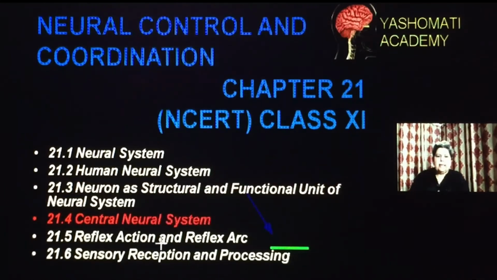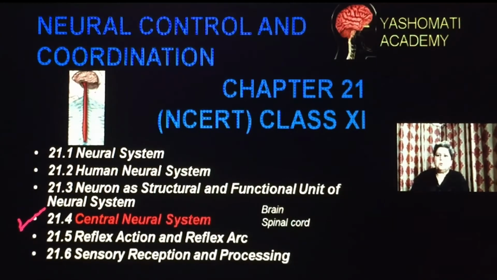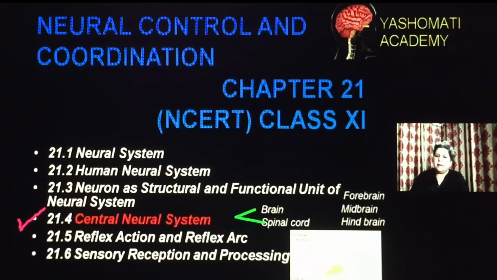Now, in the next part, that is the central nervous system. The central nervous system consists of main organs, that is the brain and spinal cord. These are the two organs. The brain, we know, is present in the head region, and the spinal cord is present in the backbone. In this portion, we will be studying about the brain and spinal cord.